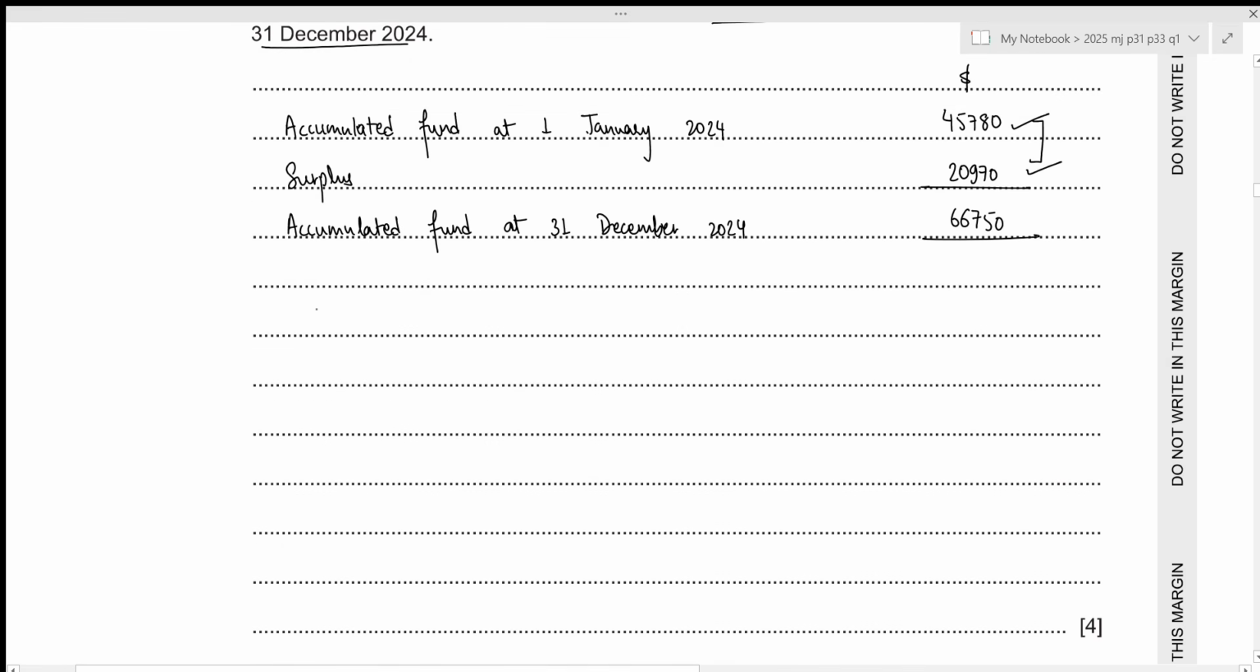Okay, in this case, I think we can show our workings here as well, the workings that we did for the accumulated fund at the opening date. Let's move towards the next part.